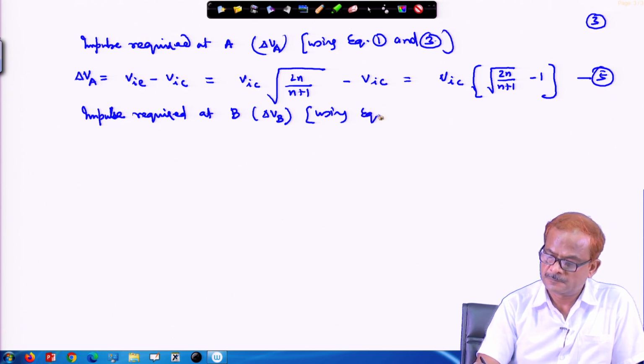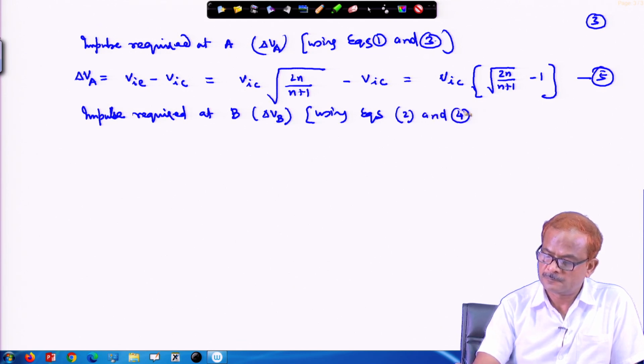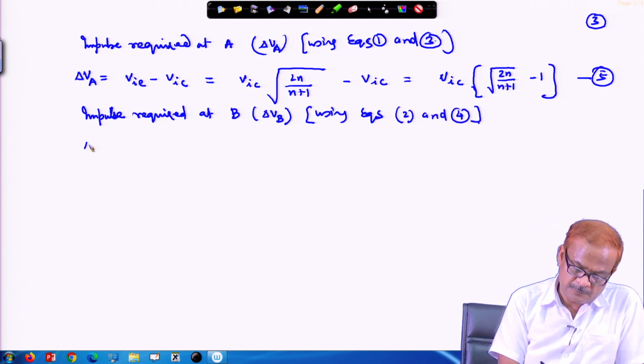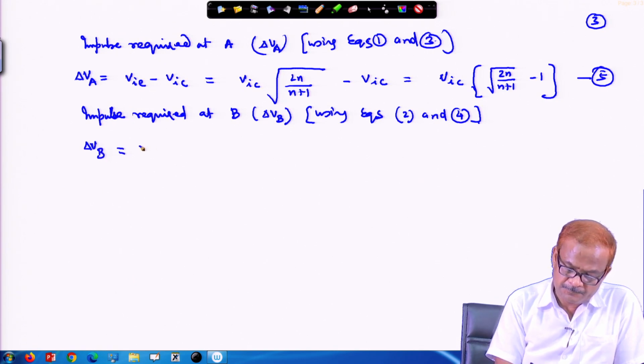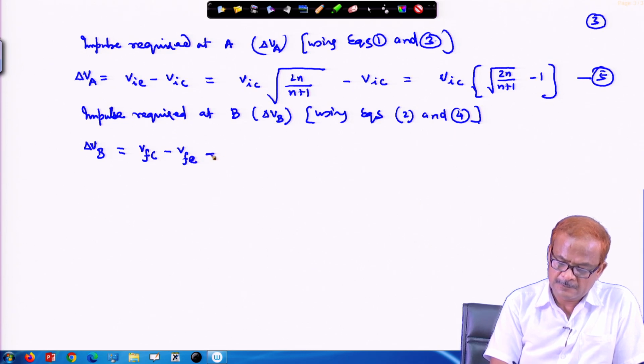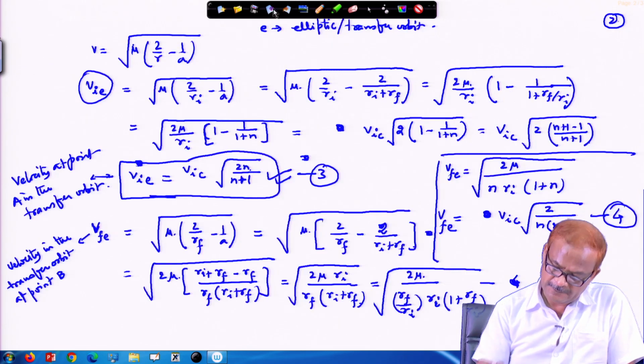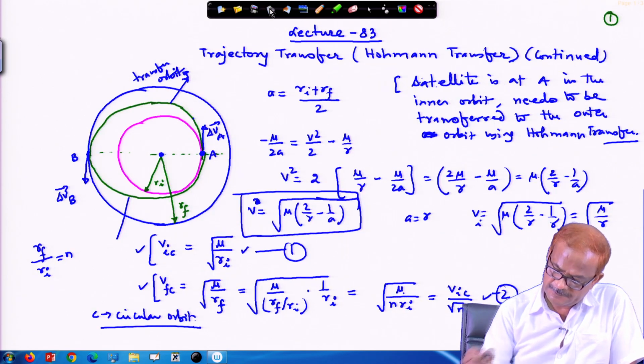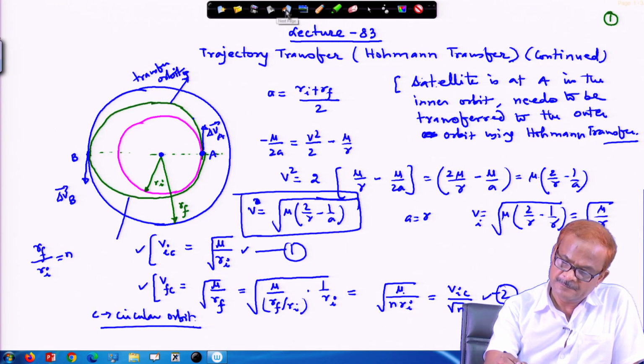Using equations 2 and 4, V_FC minus V_FE, and V_FC we have already seen this quantity is V_IC divided by root n.